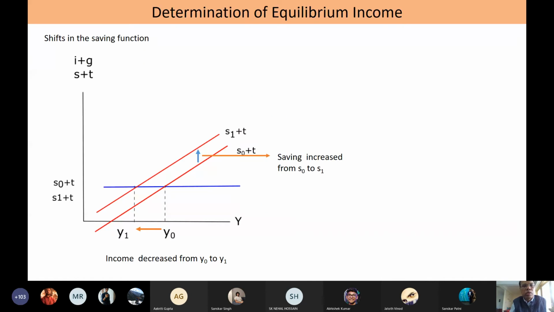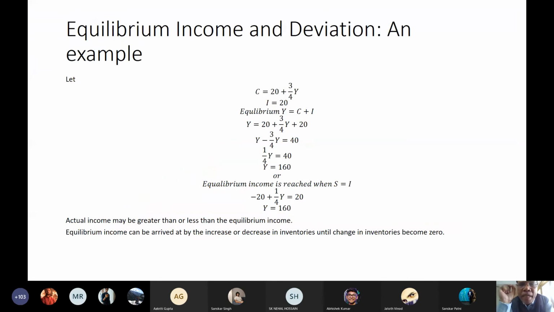Now I will explain here. Suppose the actual income is not 160. I am talking about the Indian economy. In 2020, the year which has just been over, we estimated that our income should be 160.